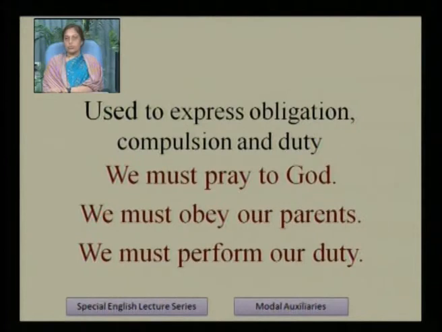It is used to express obligation, compulsion and duty. It is also used to express obligation, compulsion and duty. We must pray to God. We must obey our parents. But this compulsion, this obligation, this duty, when we use must, it is